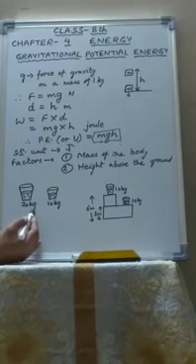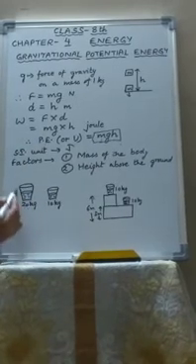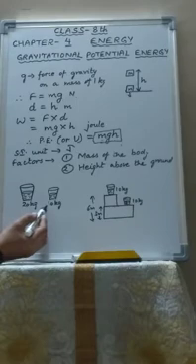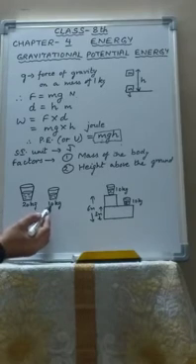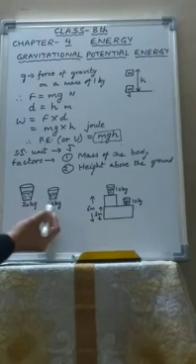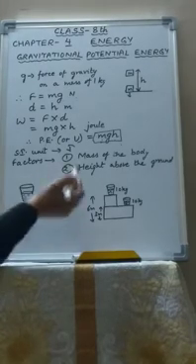Like the potential energy of a bucket of water of mass 20 kg will be double than that of a bucket of water of mass 10 kg, both at the same height. Here the potential energy is double because the mass is double.